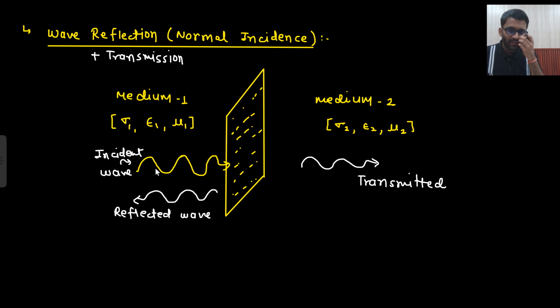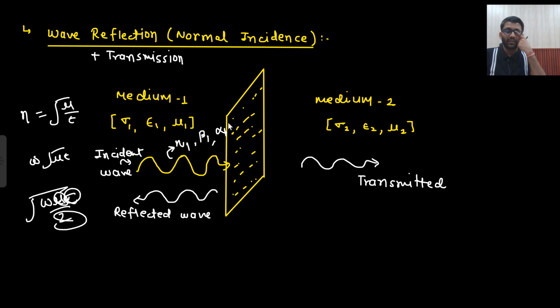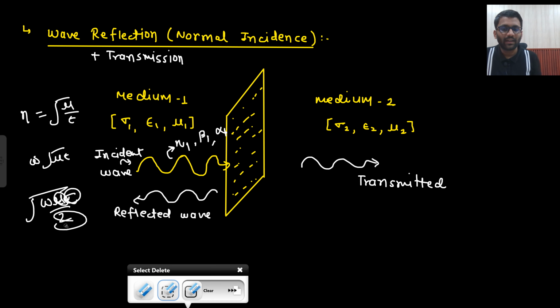Now this is your incident wave, right? It will have its own neta, alpha and beta. Are you getting this point? Neta depends on mu and epsilon. So for this medium, neta will be different. It will have its own beta. Beta also depends on mu and epsilon. Alpha also depends on mu and epsilon, because that is the formula. For a conductor, it depends on sigma, mu and so on. So this medium will have its own neta, beta and alpha. Do you agree to this point or not?